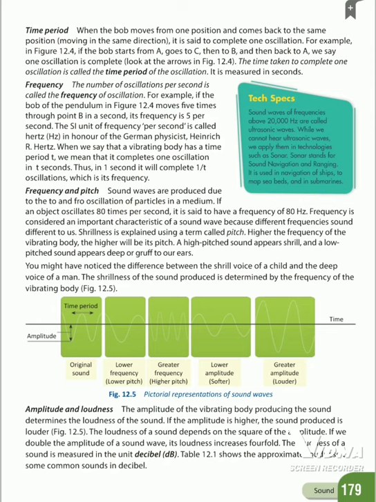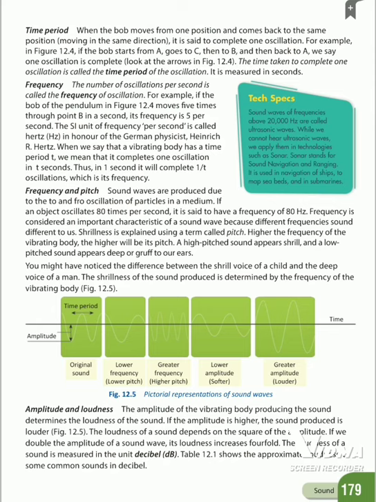The loudness of a sound depends on the square of the amplitude. If we double the amplitude of a sound wave, its loudness increases fourfold.